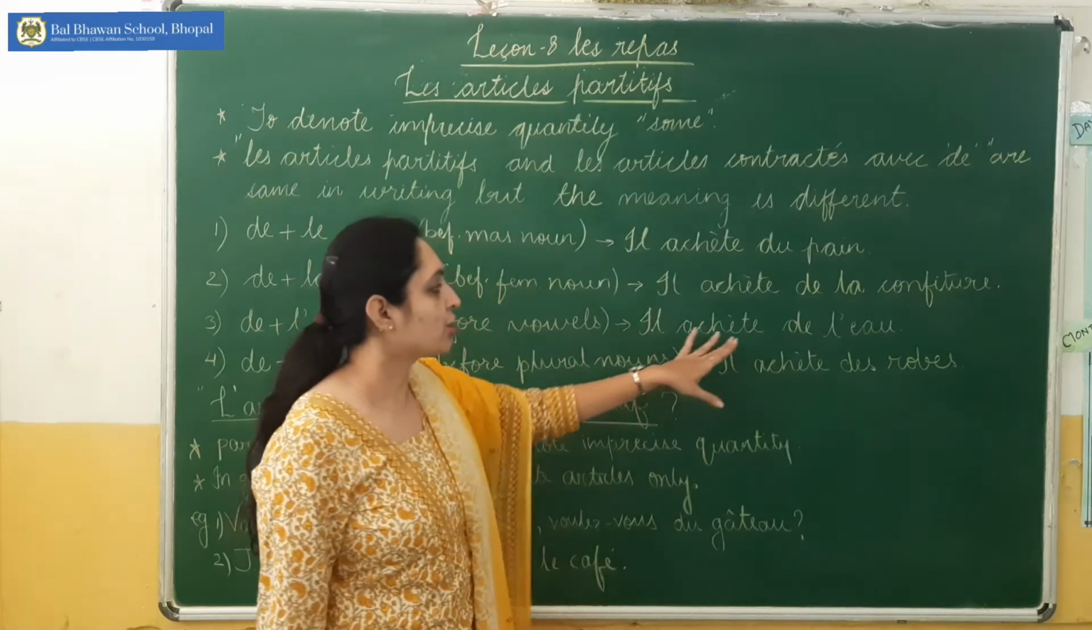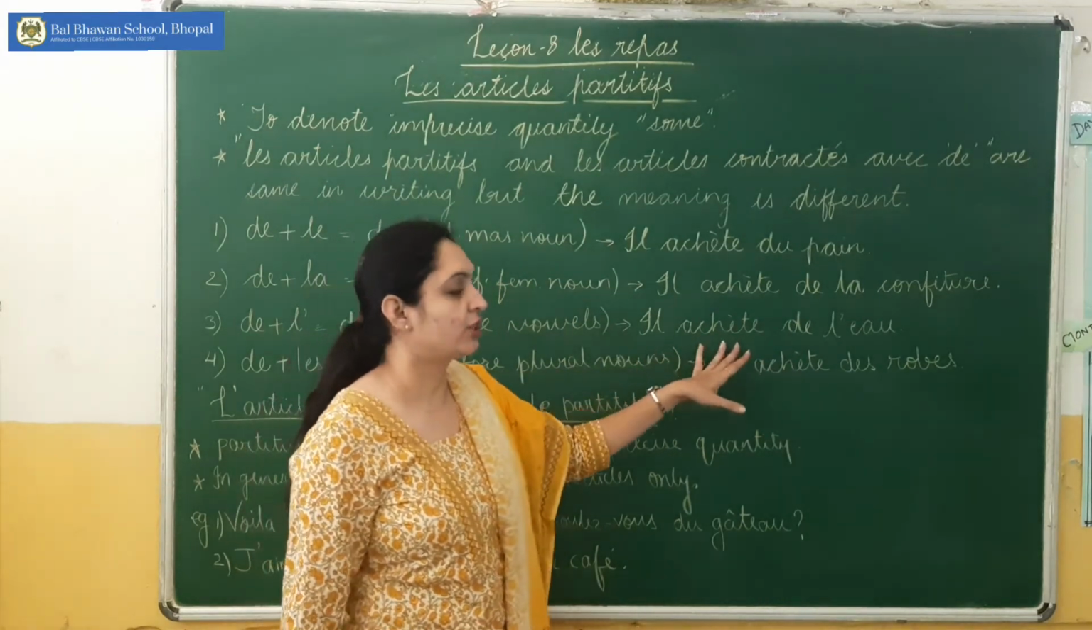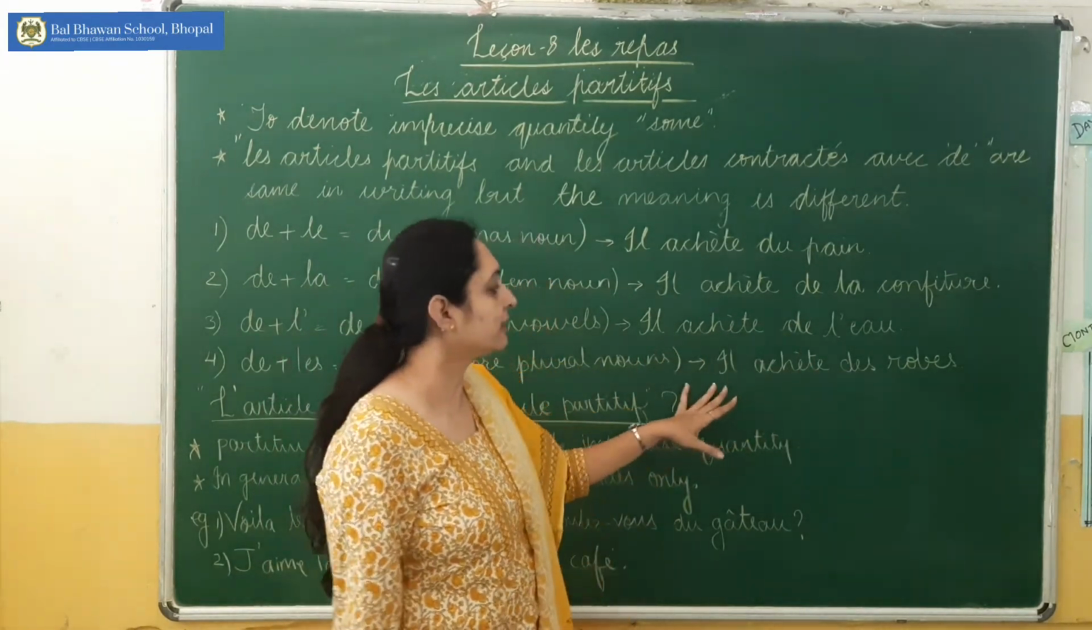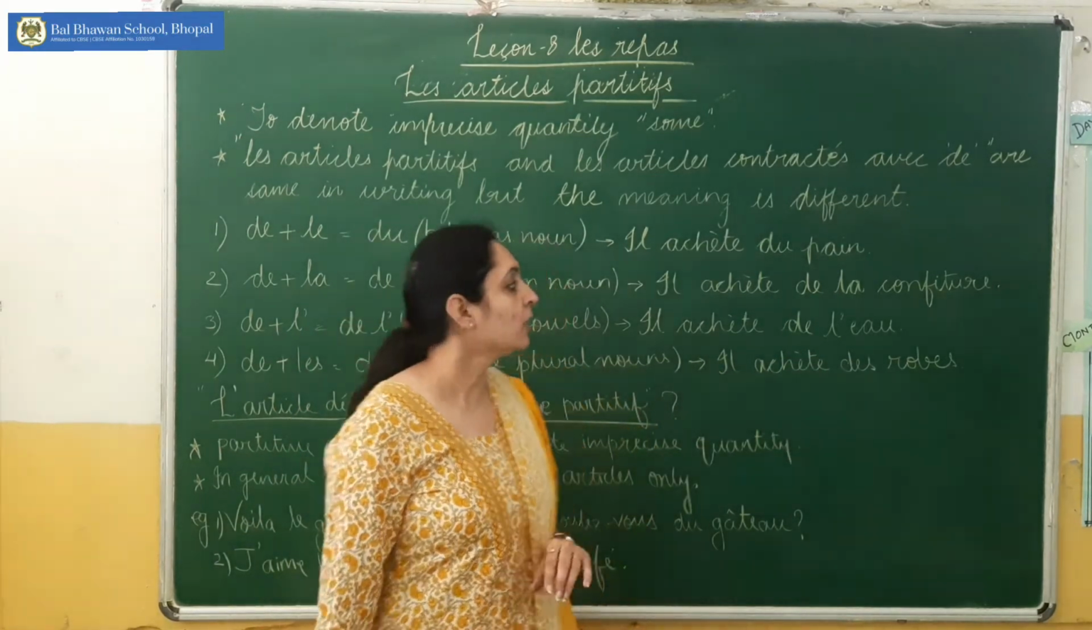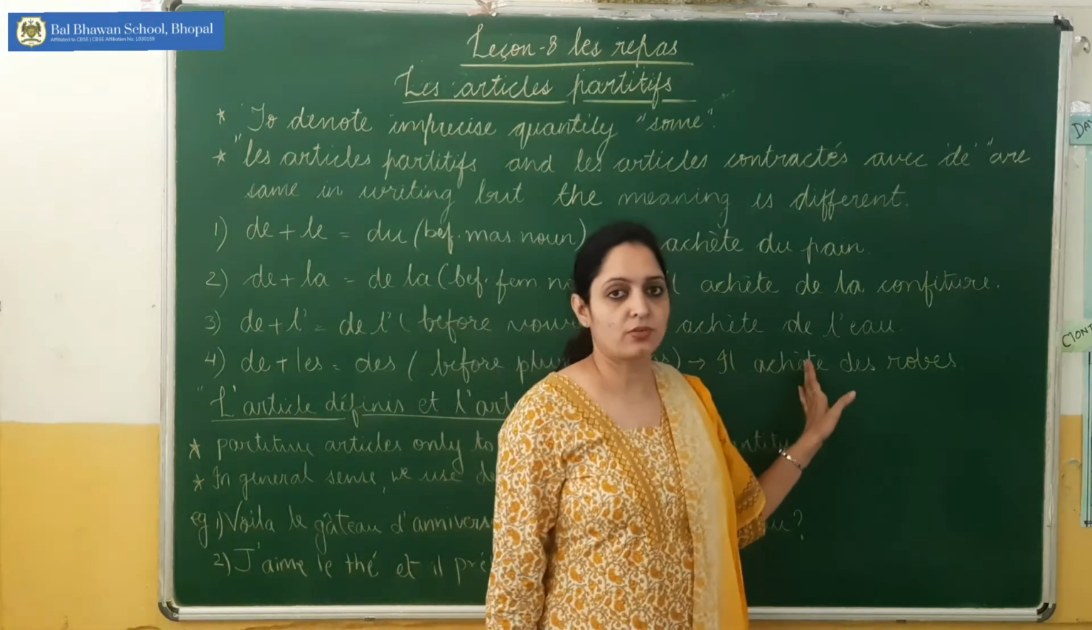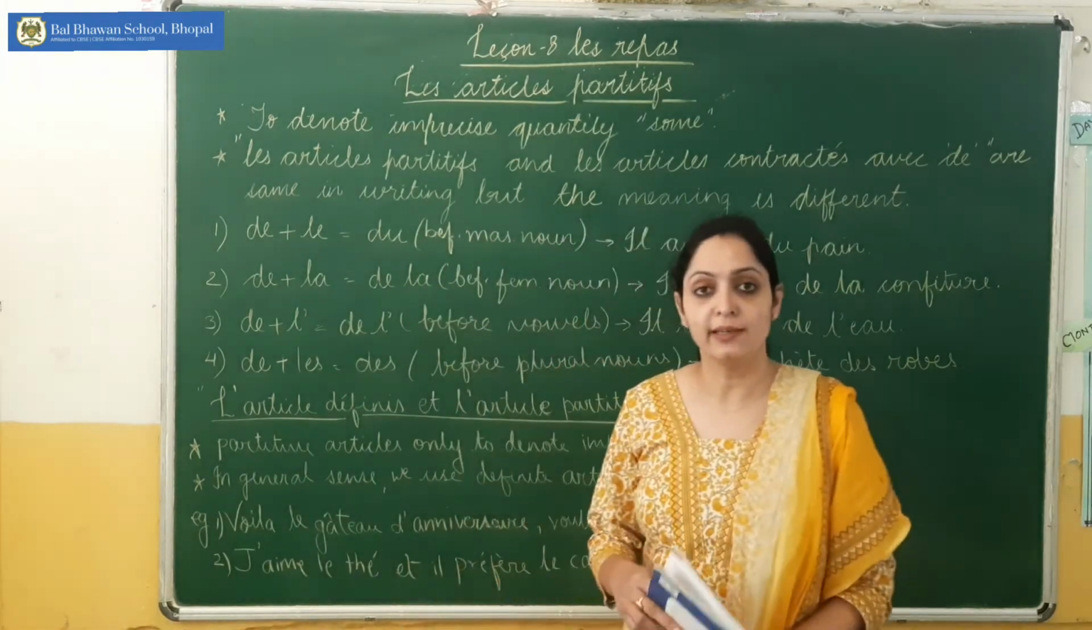Il achète de l'eau: he purchases some water. And the last one is il achète des robes: he purchases some dresses. So the writing is the same as contracted articles, but the meaning is totally different here.